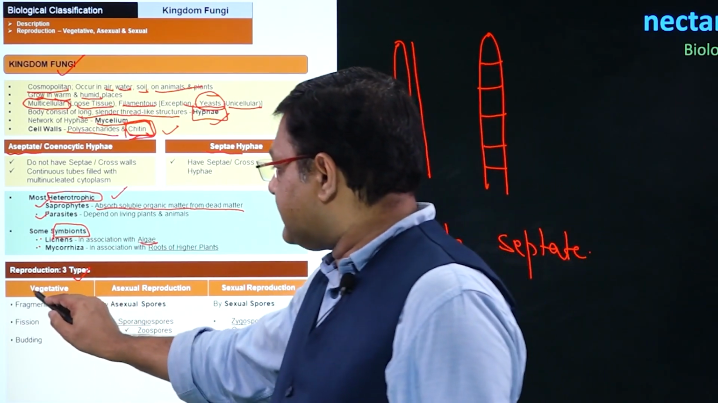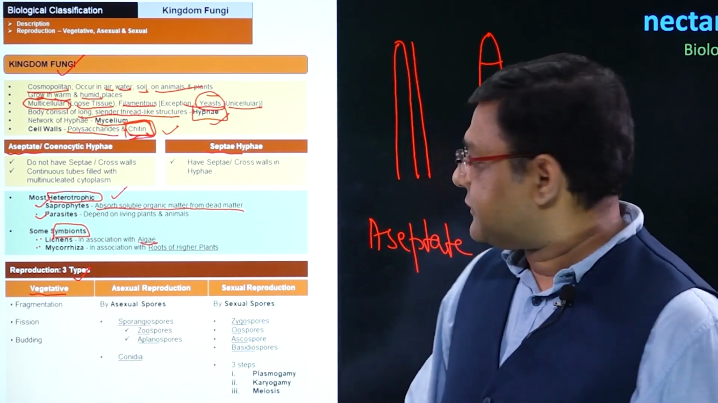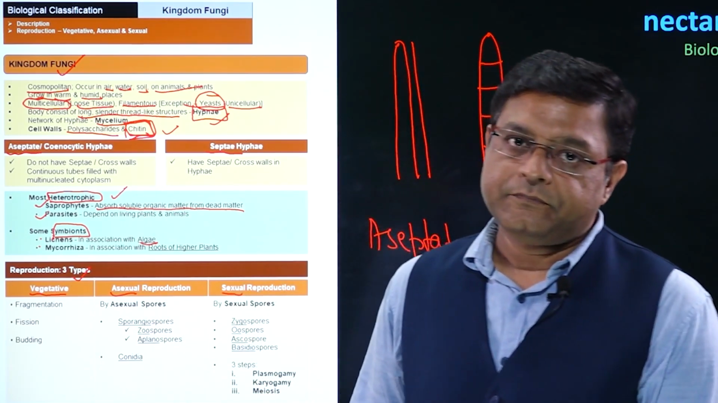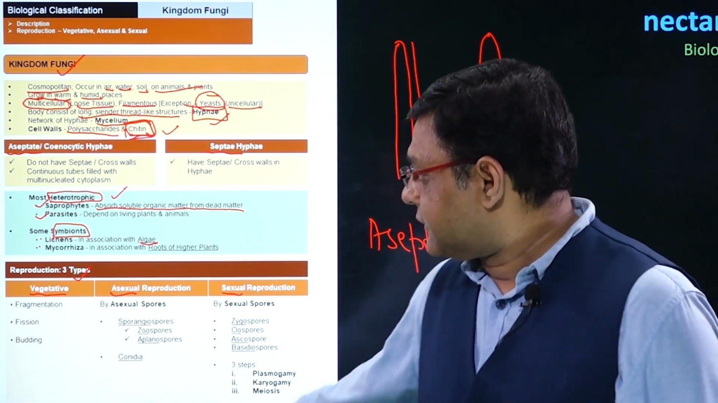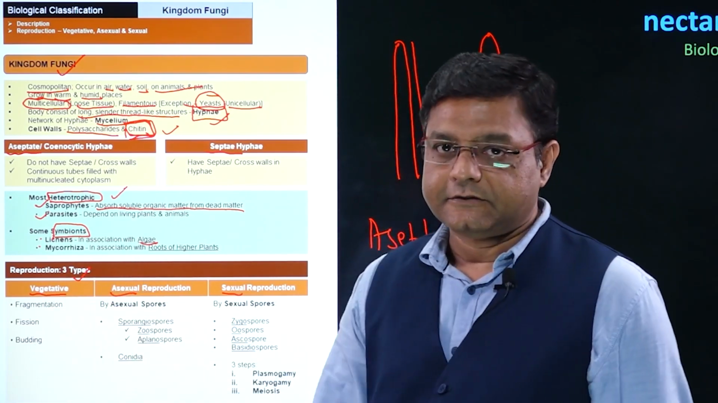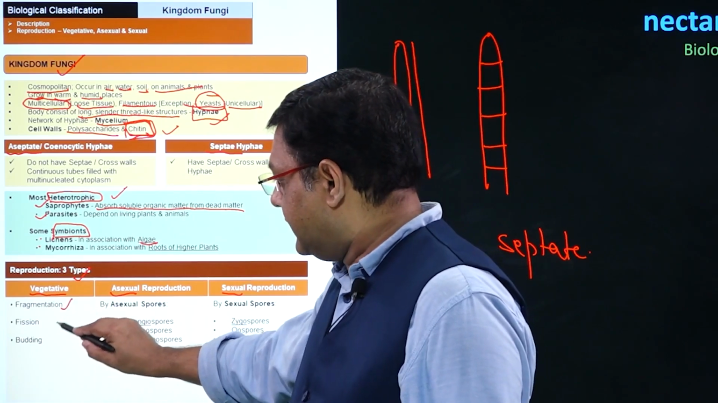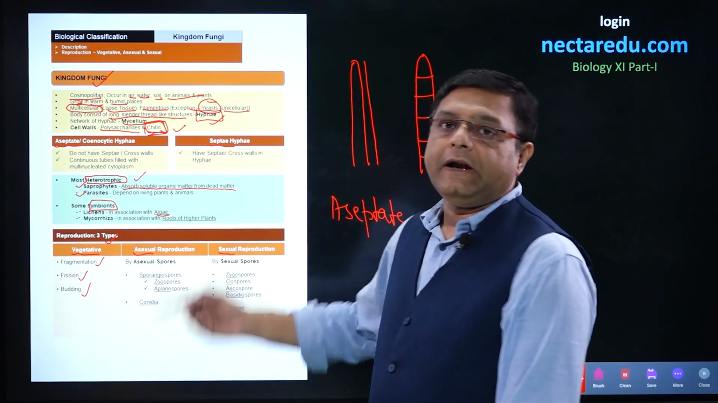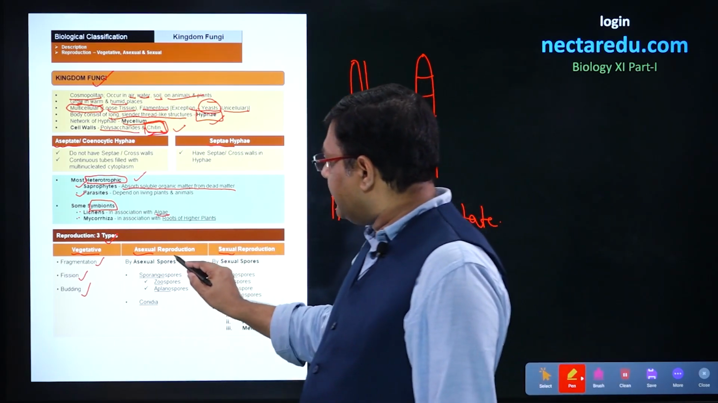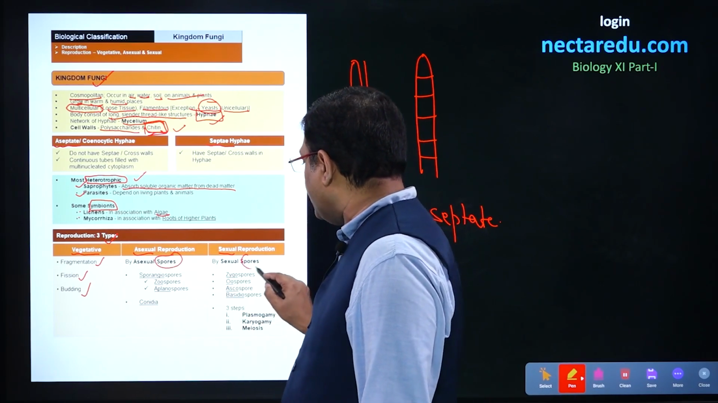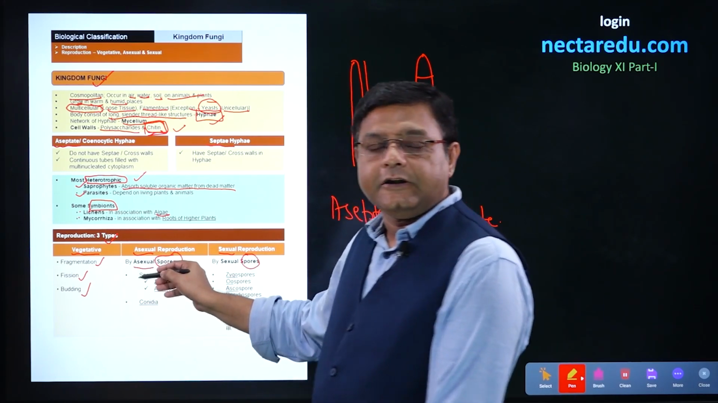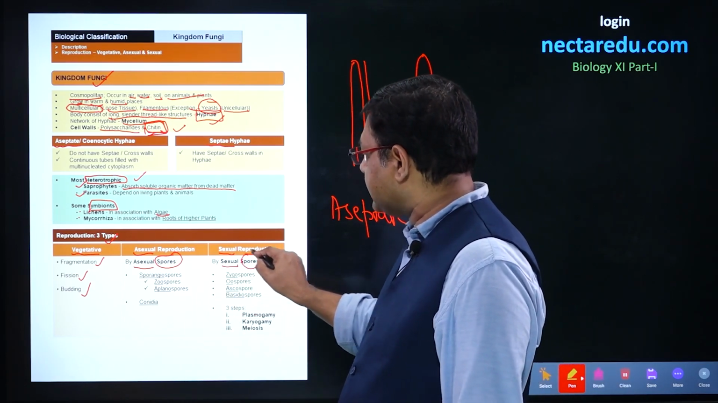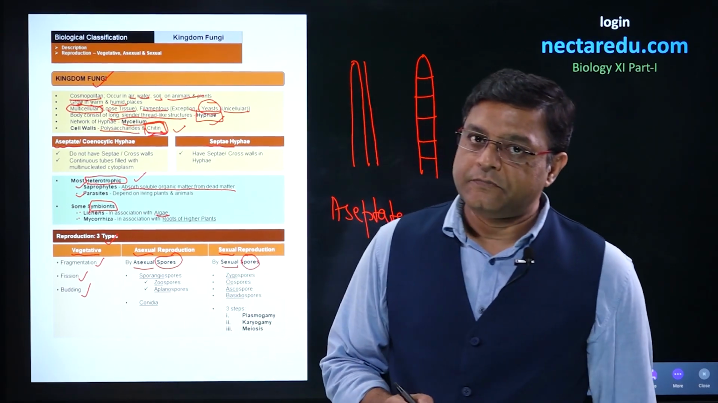The first type is vegetative reproduction, the second is asexual, and the third is sexual reproduction. Now, vegetative reproduction can happen by different ways like fragmentation, fission, and budding. Talking about asexual and sexual reproduction, both will happen with the help of spores. It will be asexual spores in asexual reproduction, and it will be sexual spores in the case of sexual reproduction.